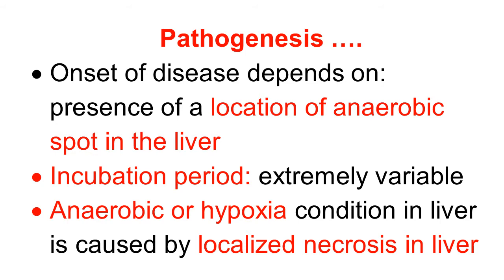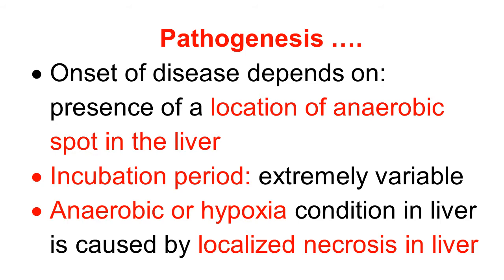And due to this, the incubation period is extremely variable. The organism is there in the body, but disease is only produced when there is an anaerobic or hypoxic condition in the liver. Now, whenever there is a disease condition, we'll see later which conditions.